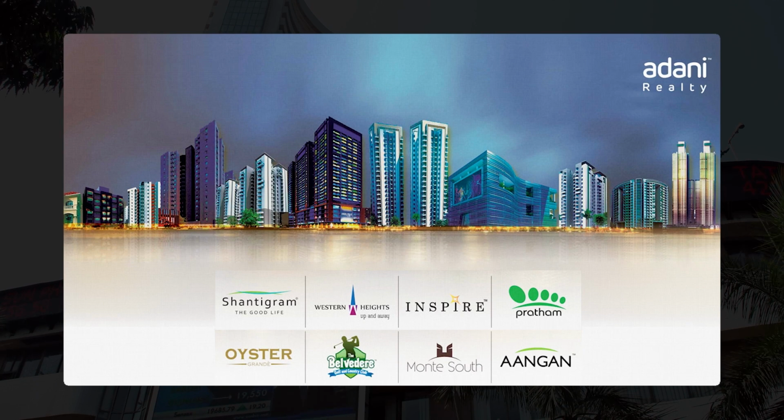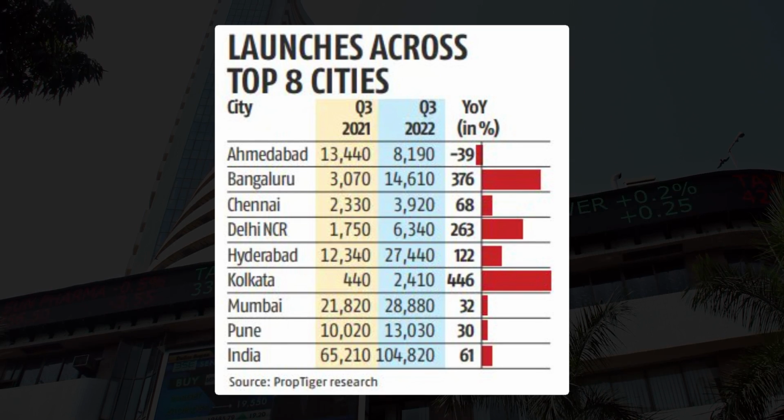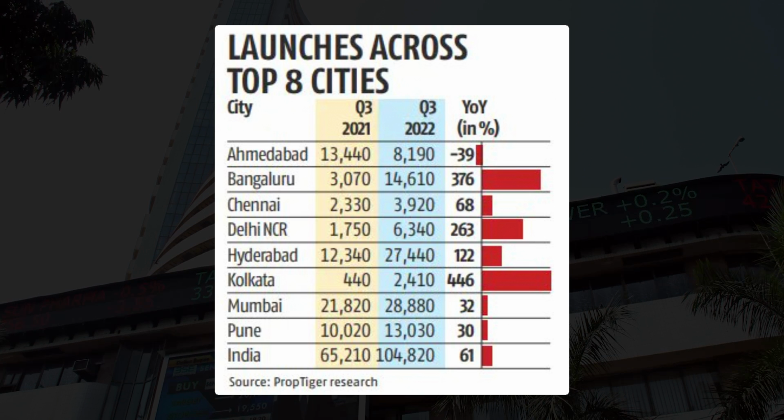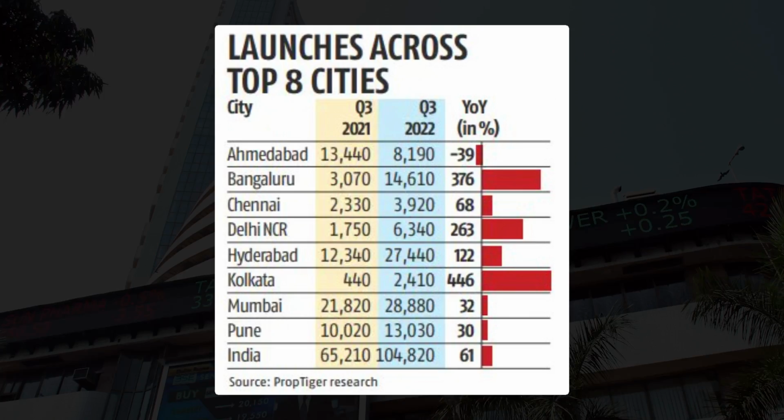A classic case in point would be Adani Realty. It is not that big a business compared to other Adani Group businesses. And here is a chart for you. You can take a look at this, and what you will notice is that the realty business in India is coming up. A lot of new homes are being constructed at a massive pace. You can see the data all across different cities.